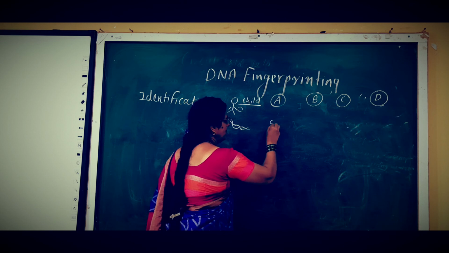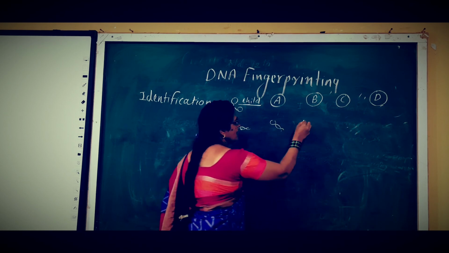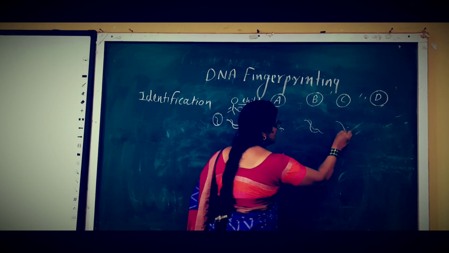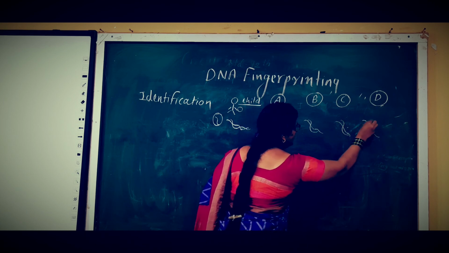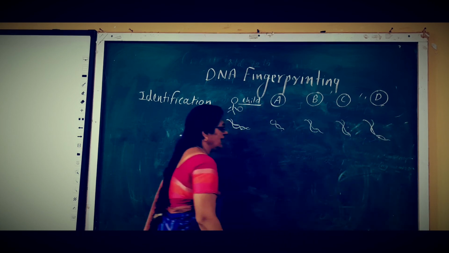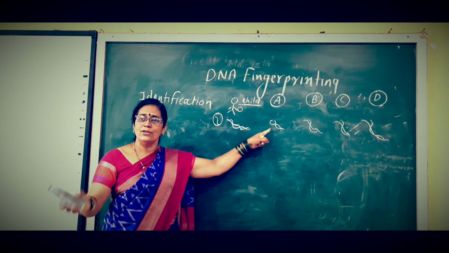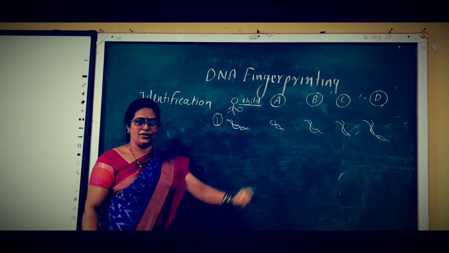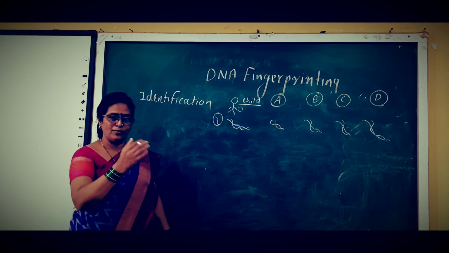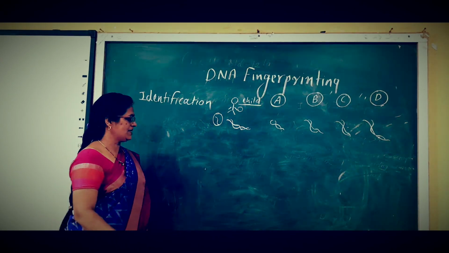At the same time, the DNA is isolated from all the persons who are saying that they are the parent of that child: from person A, from B, from C, and from D.